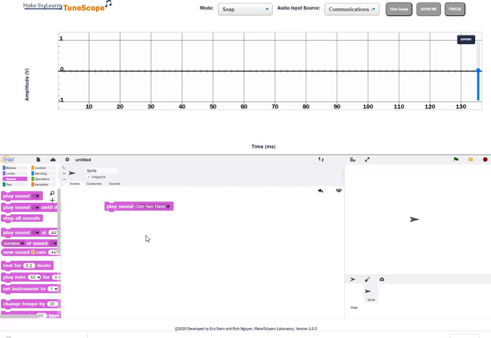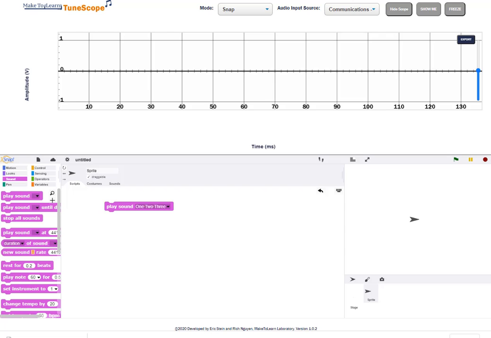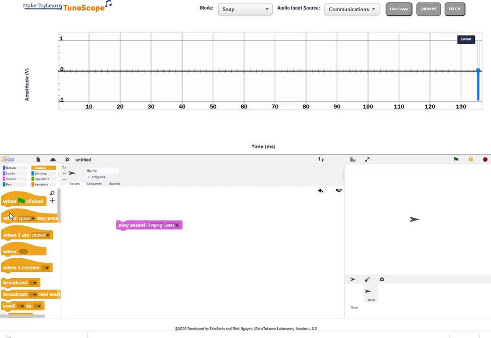We also could record things like tapping a glass or a dog barking or any other sound that we can capture with the recorder. So recording ringing glass gives us this type of sound. We can replicate this. Play sound ringing glass, and then attach it to a key.